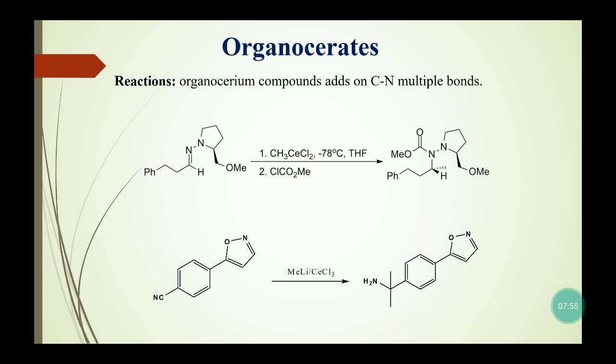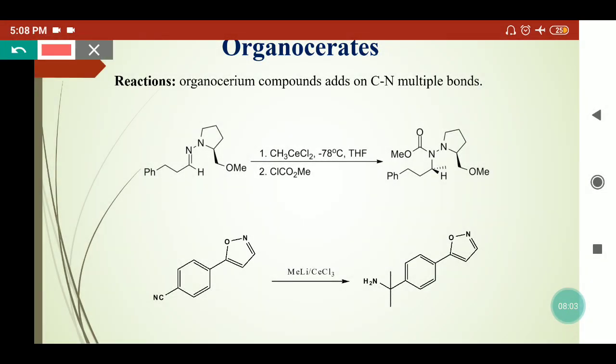Organocerium compounds can add on different functional moieties like amides, acyl chlorides, etc. Here we have taken the example of C-N multiple bonds, where the organocerates will add on the carbon-nitrogen bond, because here the carbon will be electrophilic in nature. So it can add on the cyanides, imines and so on.